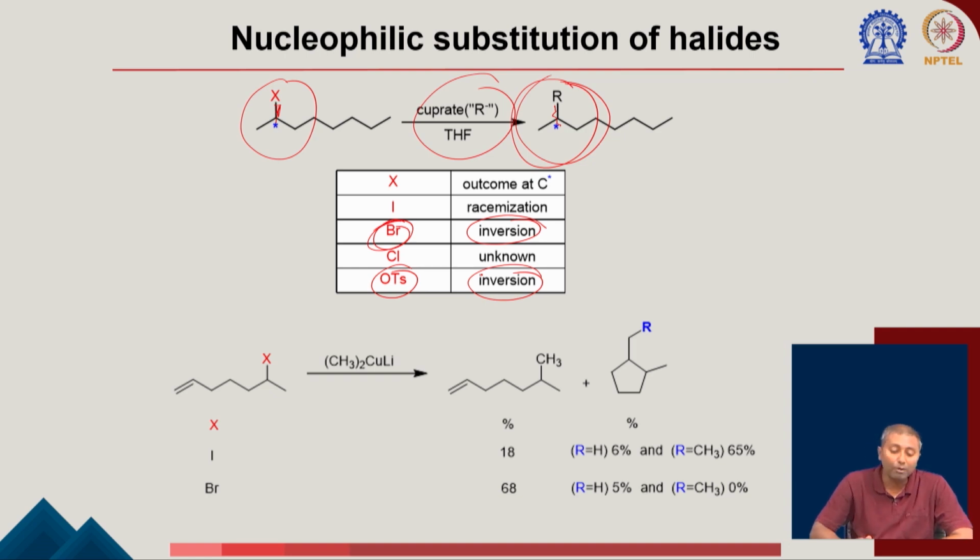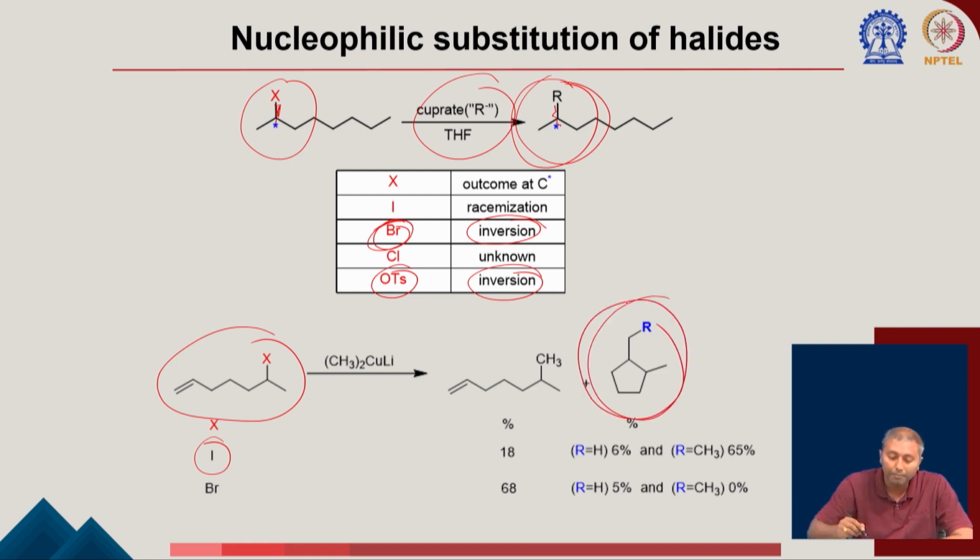Again, now we are trying to understand some of the evidence. Suppose you have a secondary substrate with an iodo here, X equal to iodo. Instead of forming the desired product, it is also forming another important compound, which is this one. You can see here you are getting up to 65% when X equals iodo.